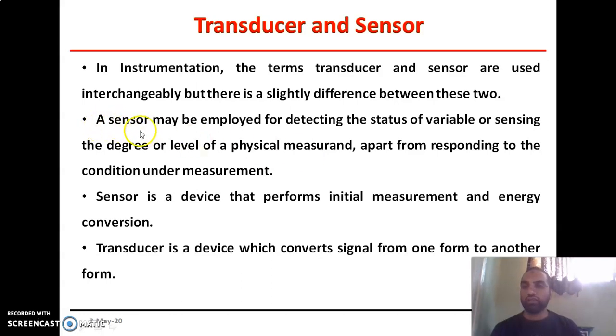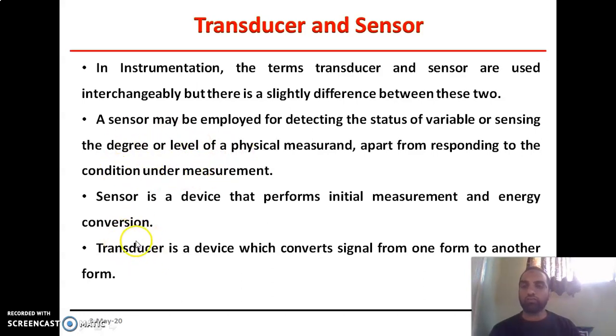Now, sensors are used for detecting the status of a variable or sensing the degree or level of physical measurement, apart from responding to the conditions under measurement. One can say a sensor is a device that performs initial measurement and energy conversion. In other words, sensors are the primary sensing elements that sense the condition, state or variable of that measurement and convert energy to an output of some other form of energy. So this is about the sensor.